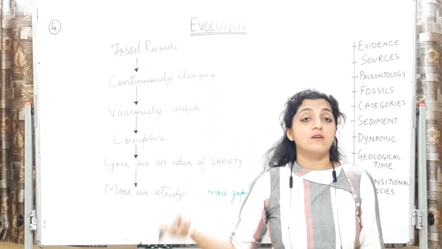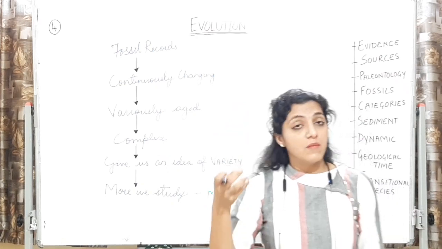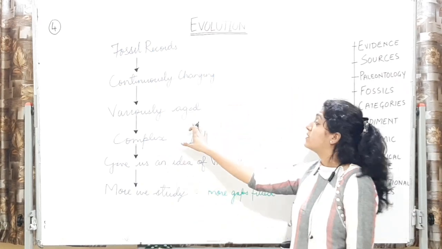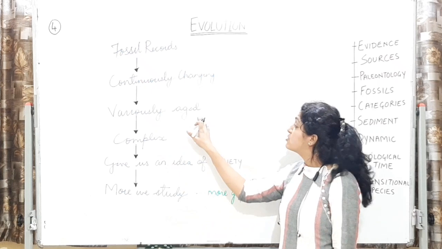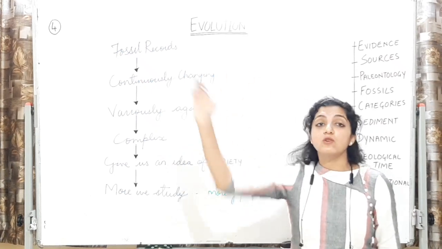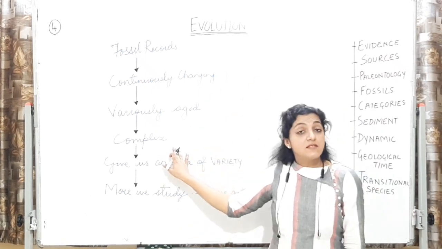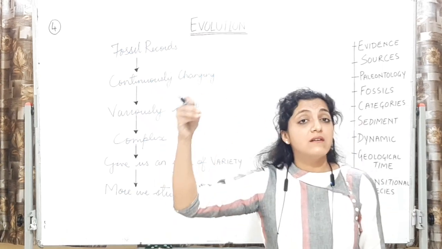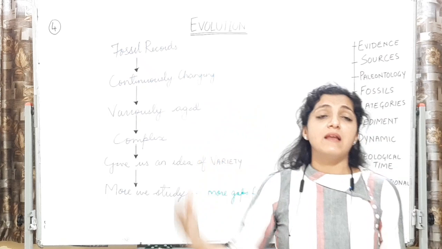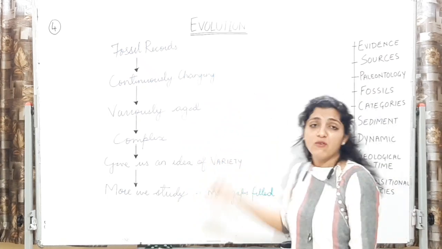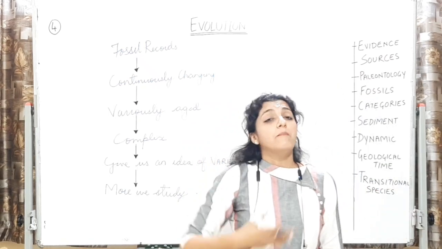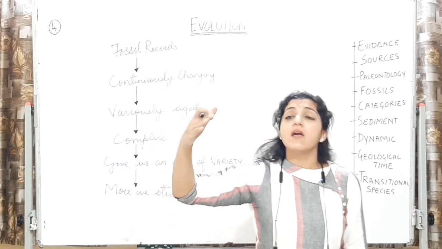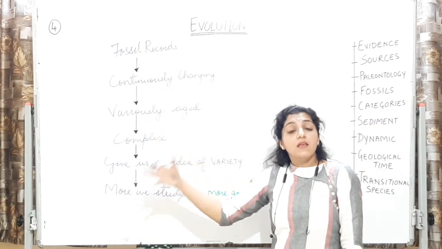They will be variously aged. We have discussed older records, then the more mid-aged one, and then the younger ones. So they will be variously aged from the bottom layers to the top layers. And their study is actually complex. You have to study layer by layer. I have given you example of only 8 layers while I was drawing, but there are millions of layers again. Okay, so ये layer by layer study करना रहता है.